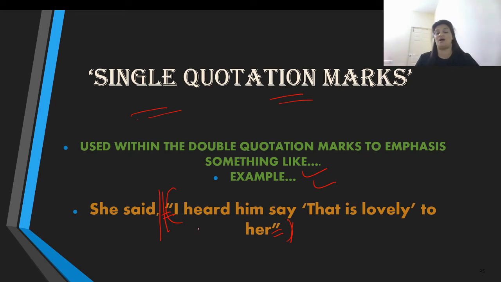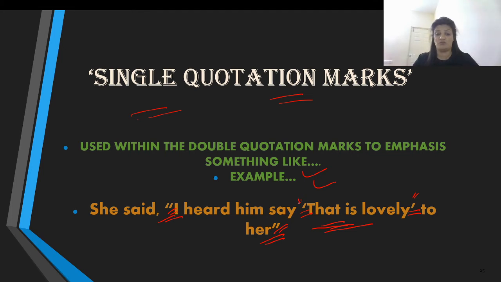You need to bring about some other emphasis to another phrase, which you will emphasize with single inverted commas. There's no need for you to put in double inverted commas over here because there is a phrase outside this with double inverted commas. So when you want to highlight something inside a phrase which is already in quotation marks, like this, "I heard him say, 'that is lovely,' to her," you already have a quote inside quotation marks, and then you have another quote, 'that is lovely,' which needs to be highlighted.